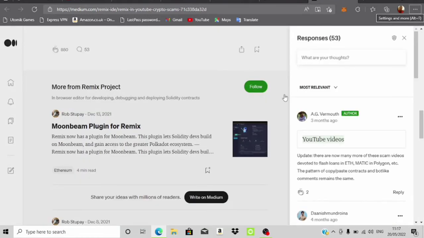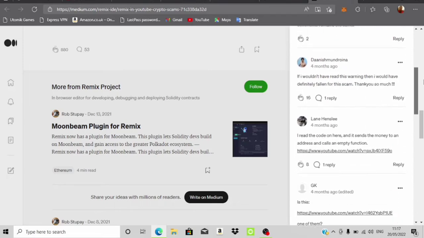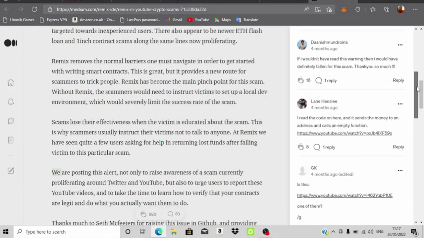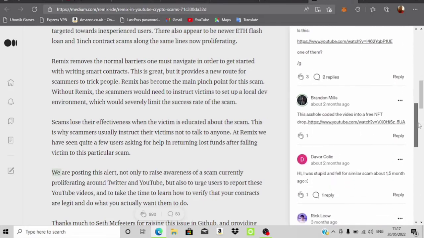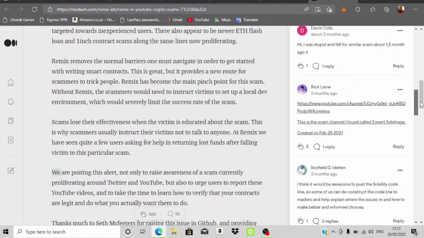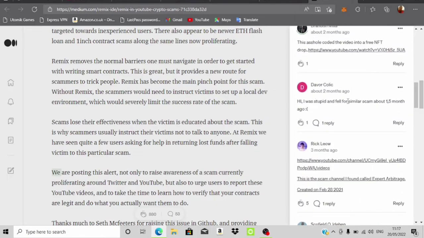Now, coming to the comment section of this Remix article, which they wrote on Medium, in case you don't know, what people are saying here is that they've actually experienced this. I saw a person who said that they were foolish enough to fall for something like this some months ago, which is this one.